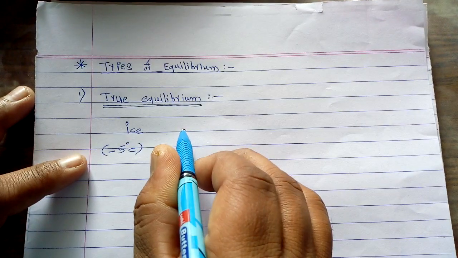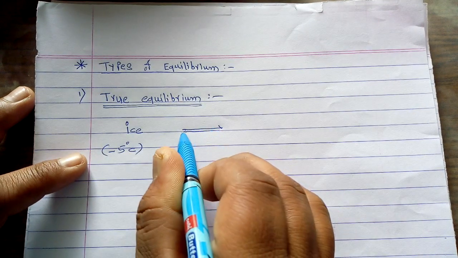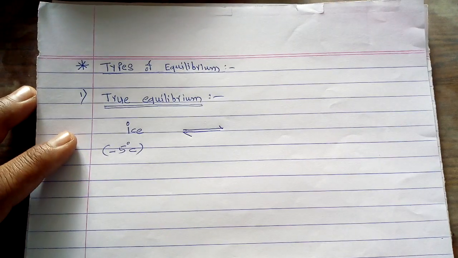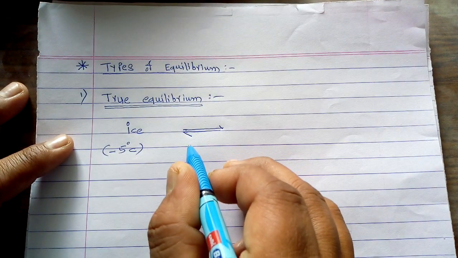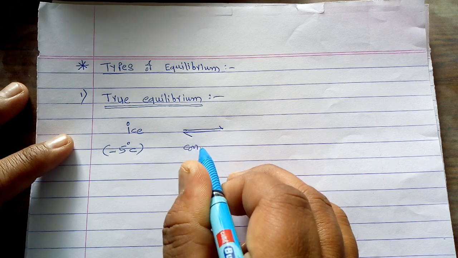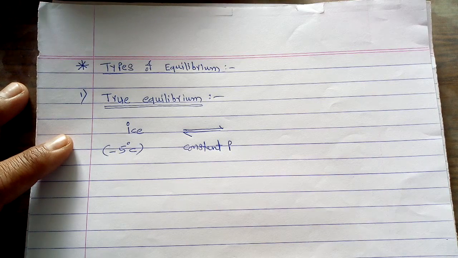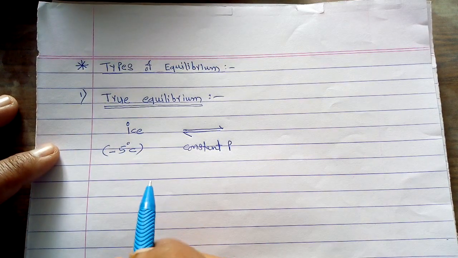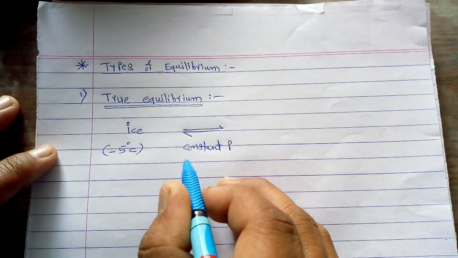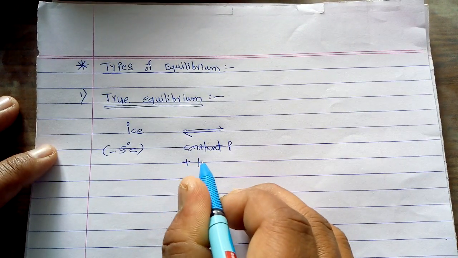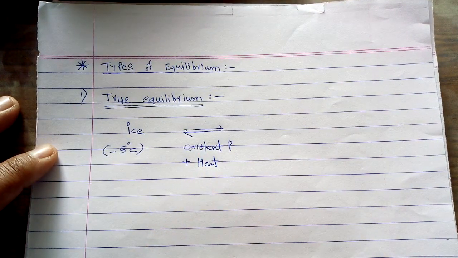So this ice is the phase of the particular system. Now what do we have to take into consideration? We have to keep the pressure constant. So this ice is a system at minus 5 degree centigrade, and we have to supply heat. We have to heat the given ice at a constant pressure.